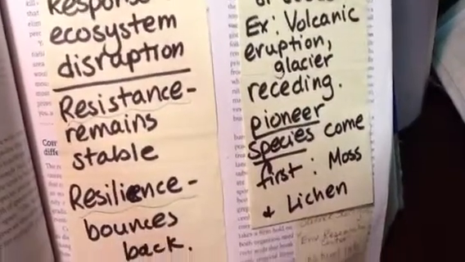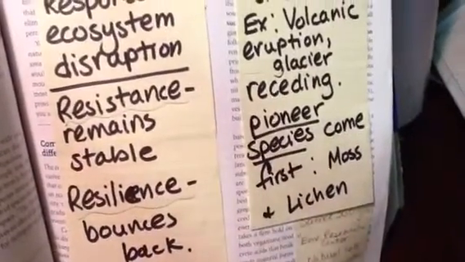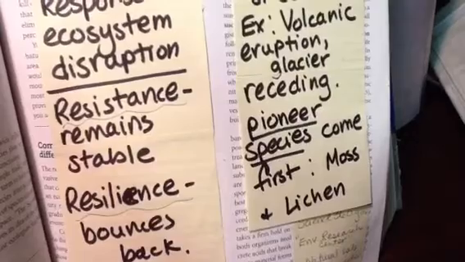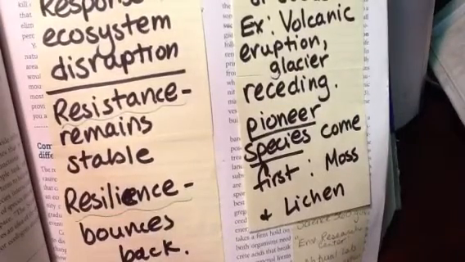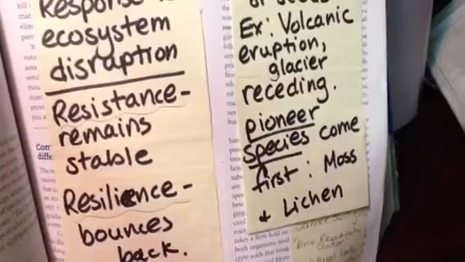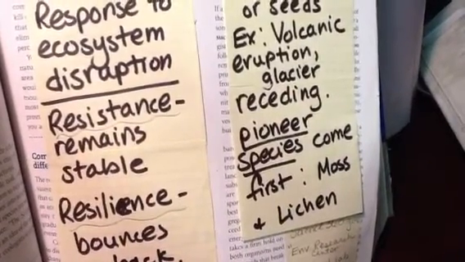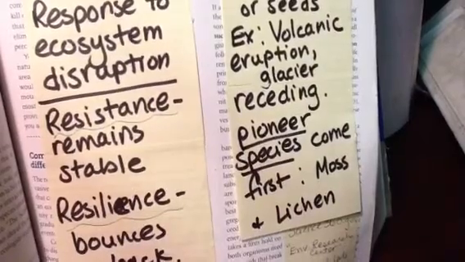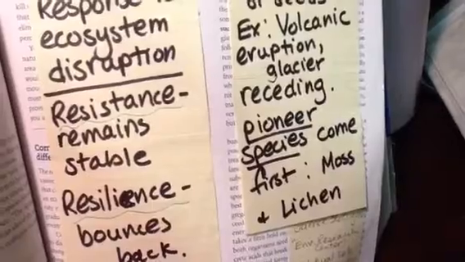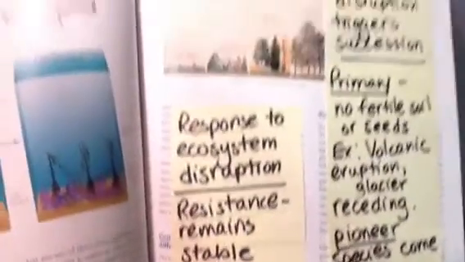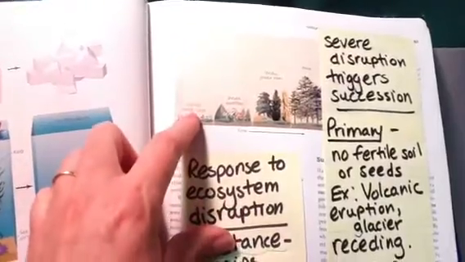After the lichen and moss come, they decompose and they create enough biomass, a little bit of soil, that your grasses can grow. Grasses and some herbs, some very small plants can grow after that. The picture here at the top actually shows secondary succession, which we'll talk about on the next page.